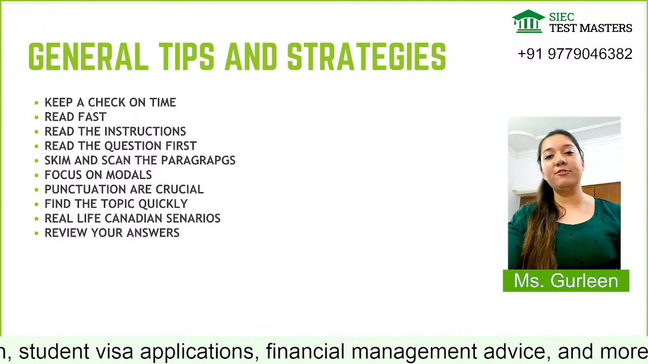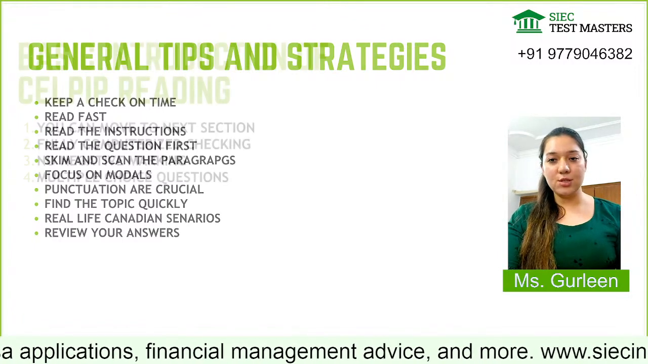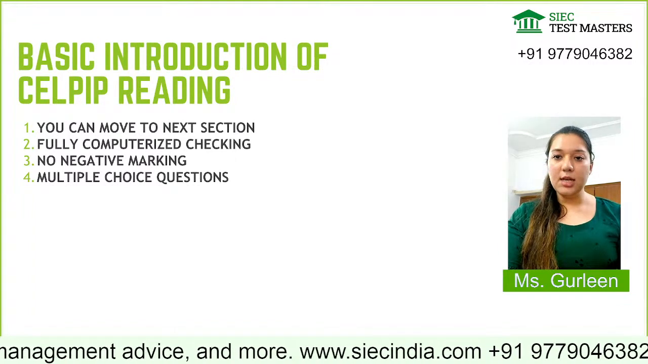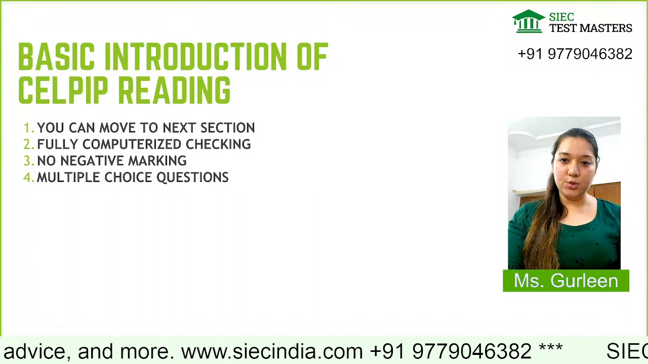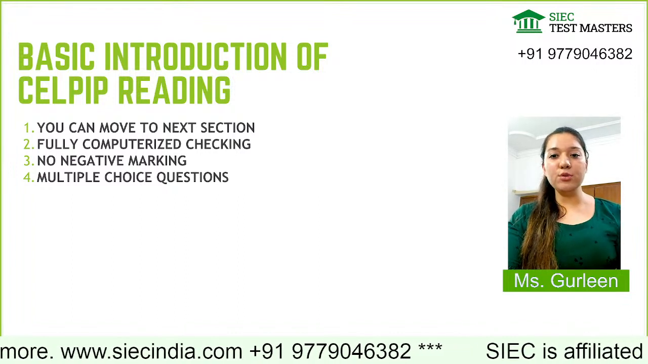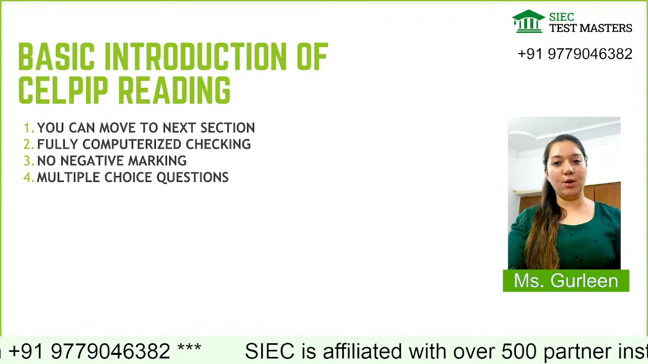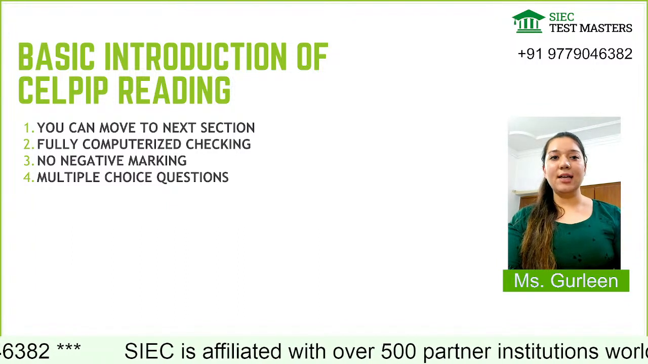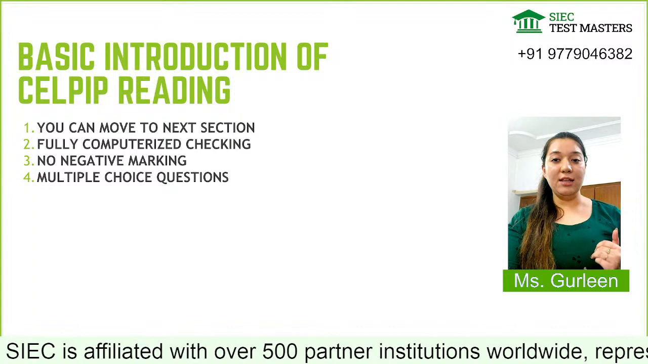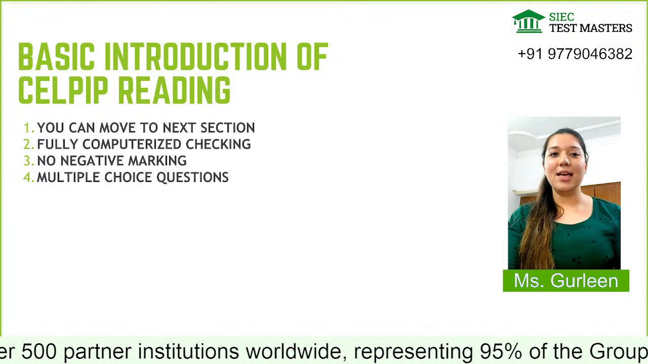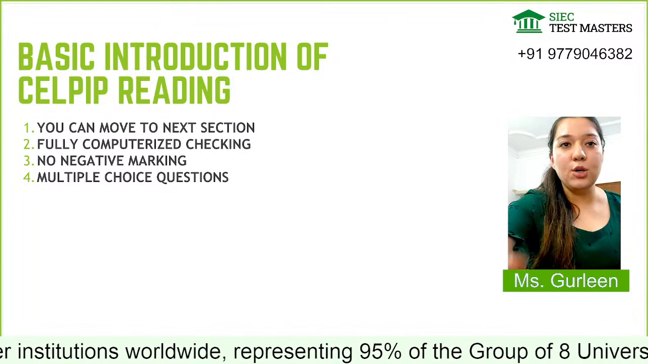And the last is that we have multiple choice questions. So every question in CELPIP reading will have 4 options given to you. Out of those four options, you have to choose one option and answer the question accordingly. So I think these are some things on which we can work, and they might be our strength, right? Now, moving further on the next slide.